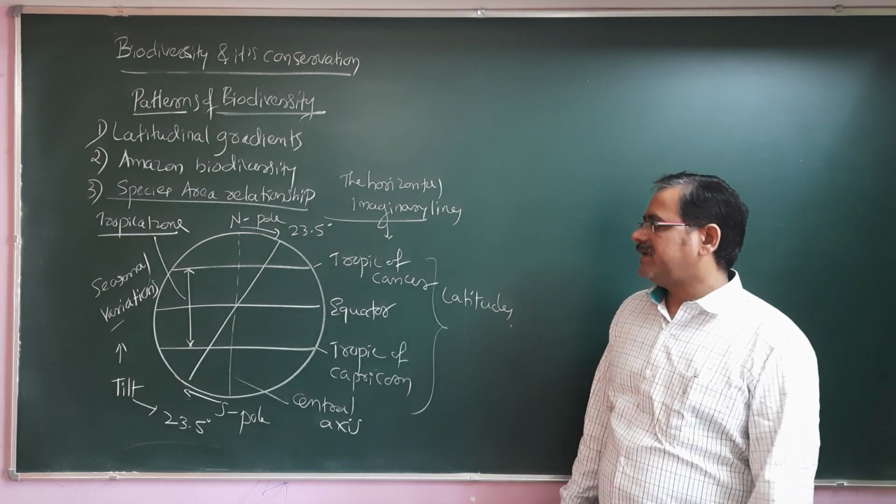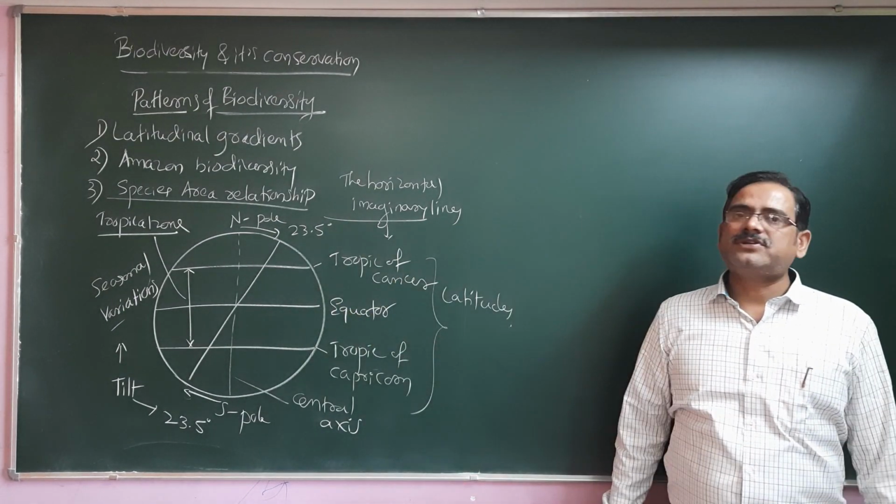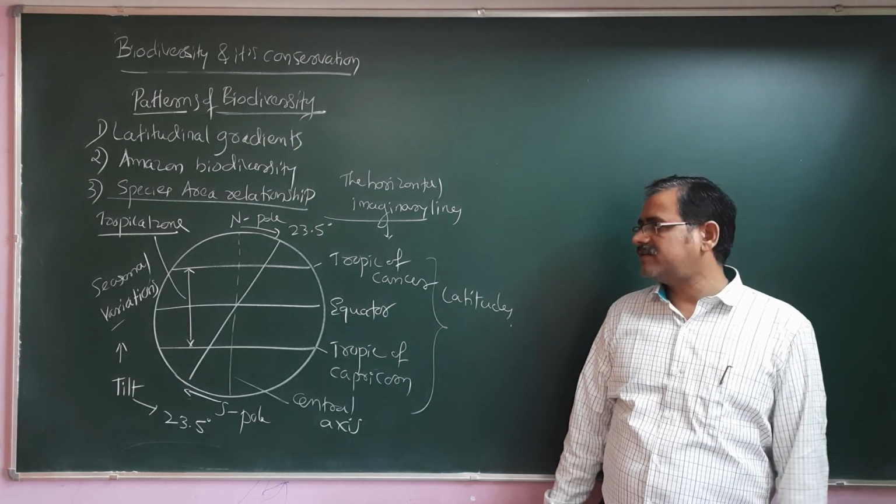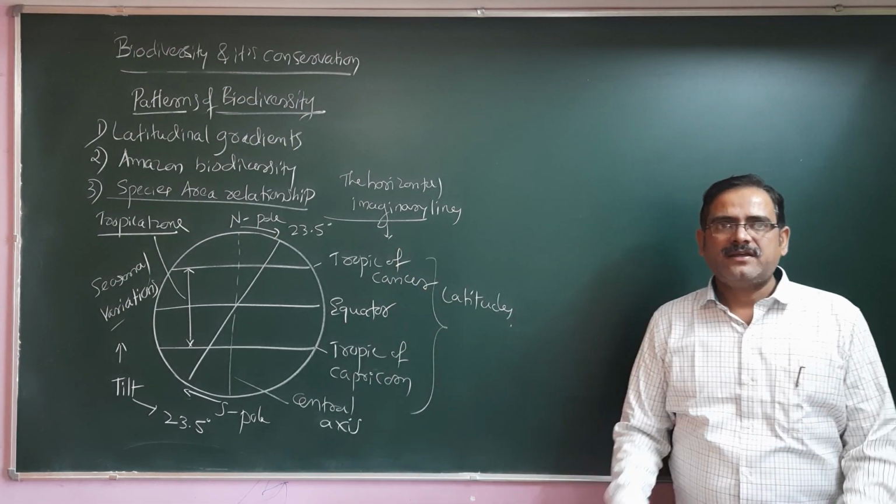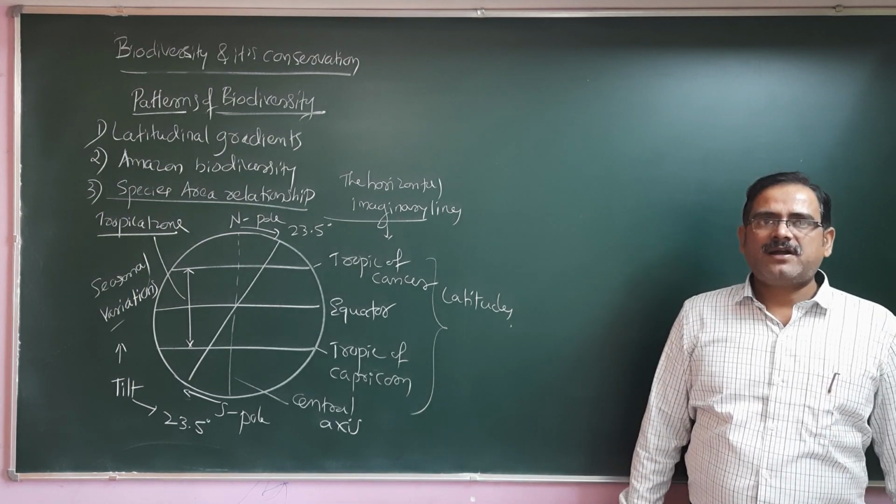So the latitudinal gradients also influence the distribution of plants and animals.